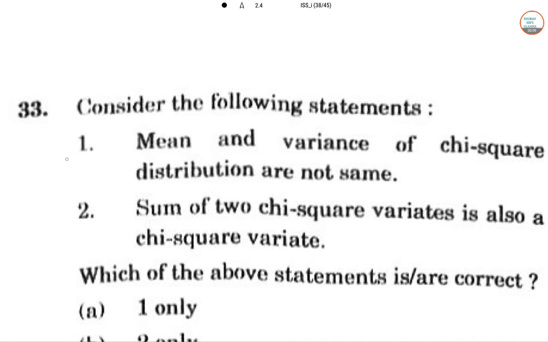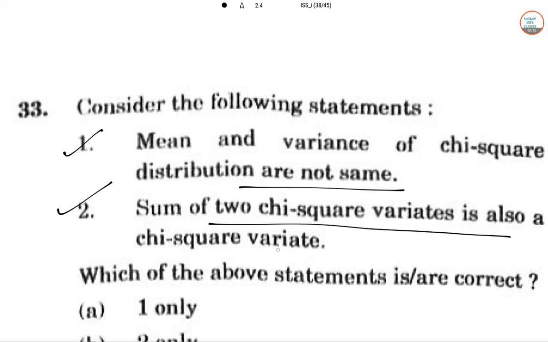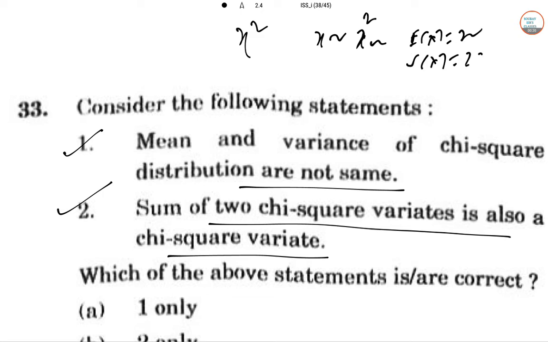Consider the following statements. Mean and variance of a chi-square distribution are not the same. Sum of chi-square variates is also a chi-square variate. So if x follows a chi-square distribution, then E of x is n, V of x is 2n, not the same. So the first one is correct.